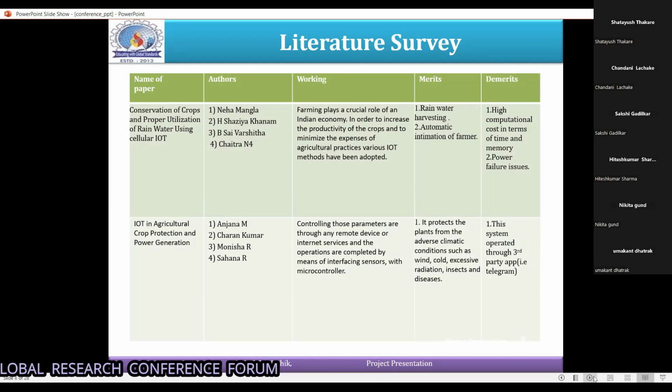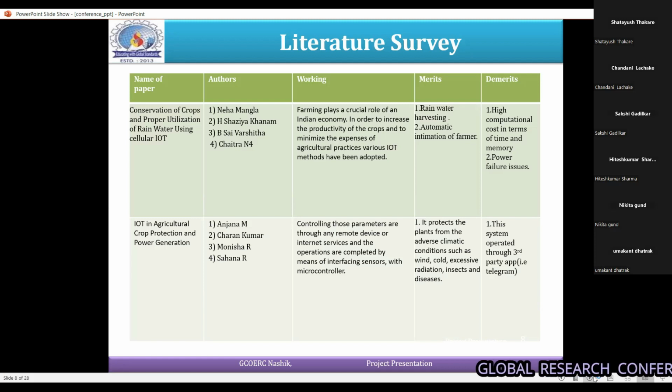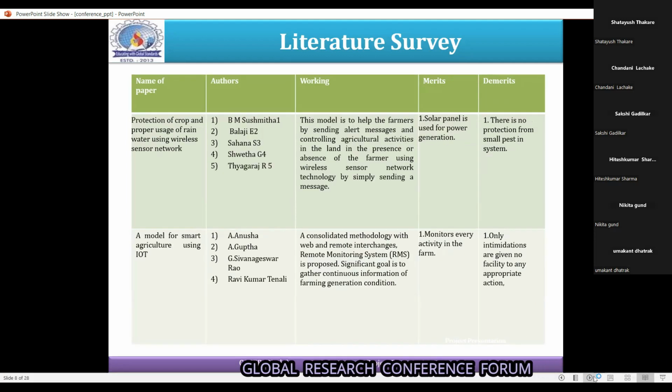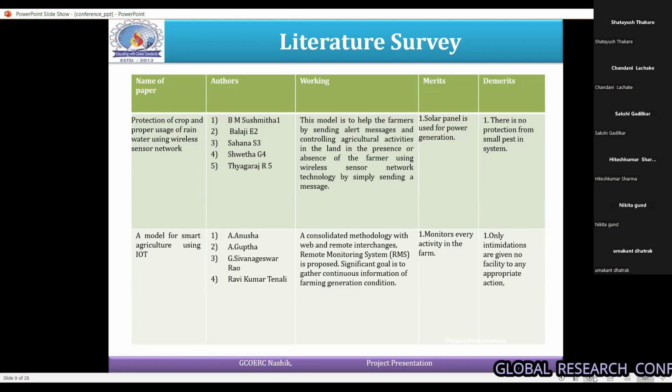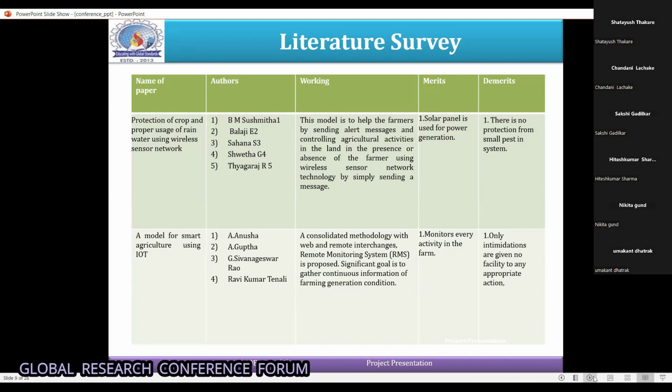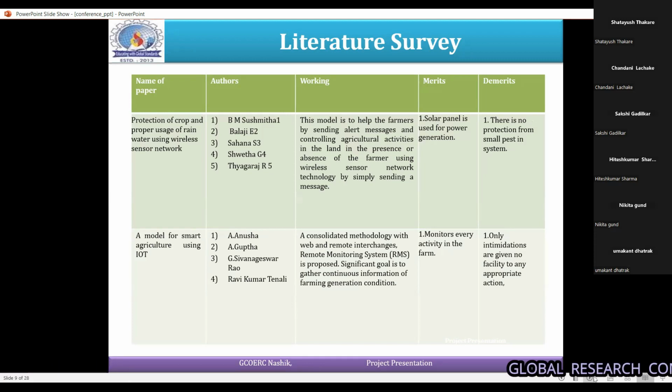In the second paper, they use a third party app like Telegram for communication with the farmer. In the next paper, they use a solar panel as a battery backup, but there is no protection from small pest attacks like the locust attack in Punjab.